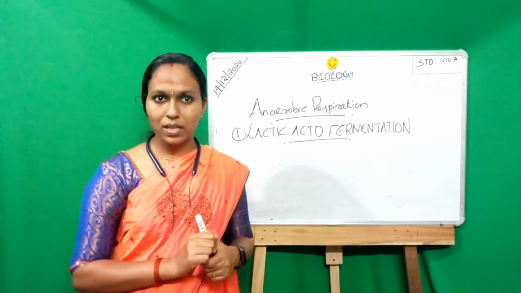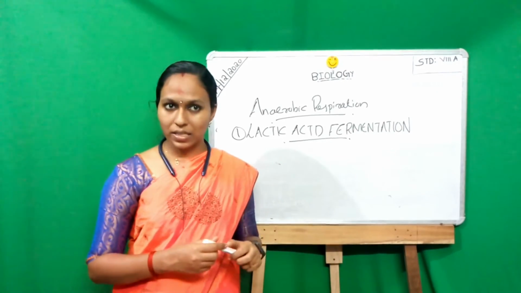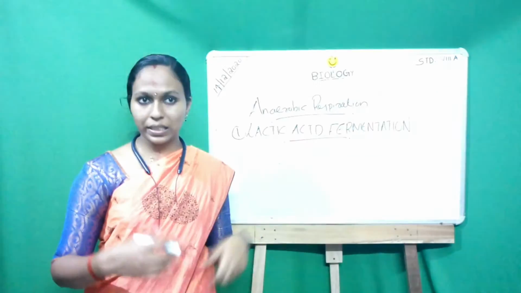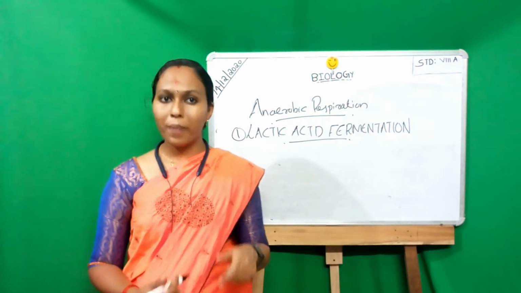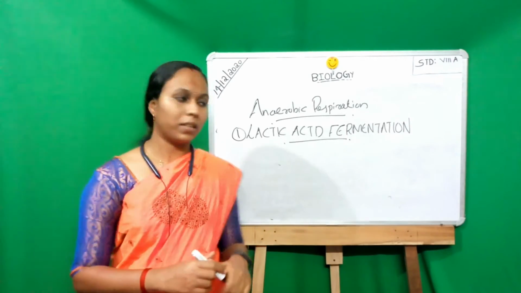In this process, glucose is converted into pyruvic acid, and then pyruvic acid is converted to lactic acid by the action of bacteria. Example, milk is converted to curd.